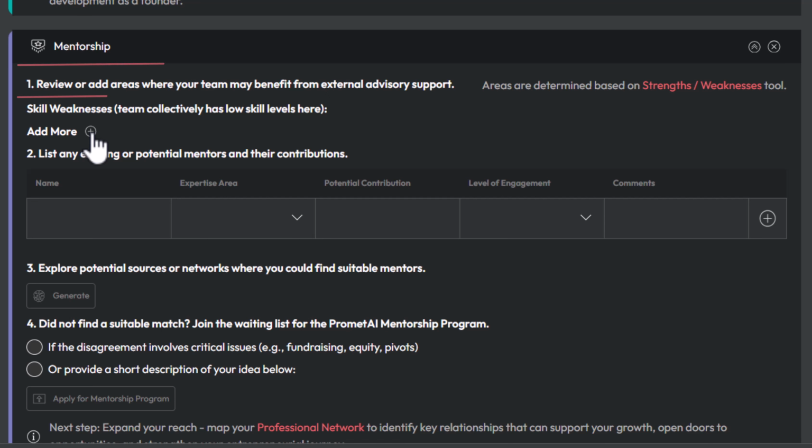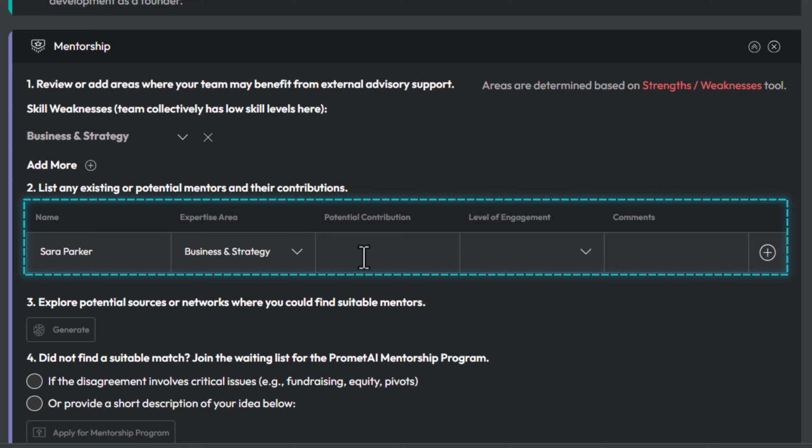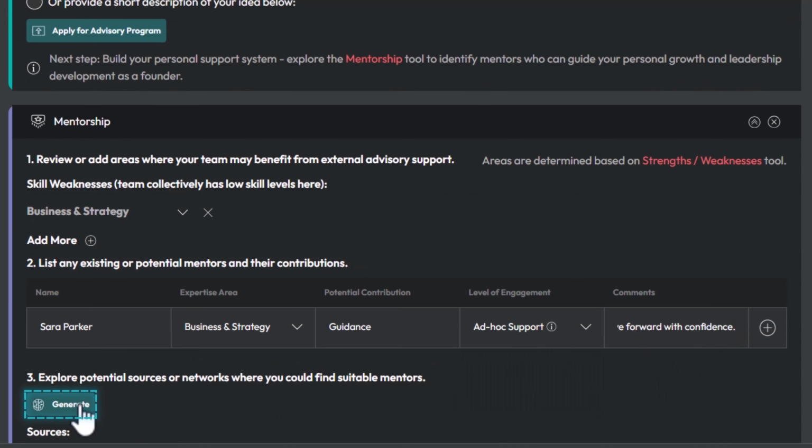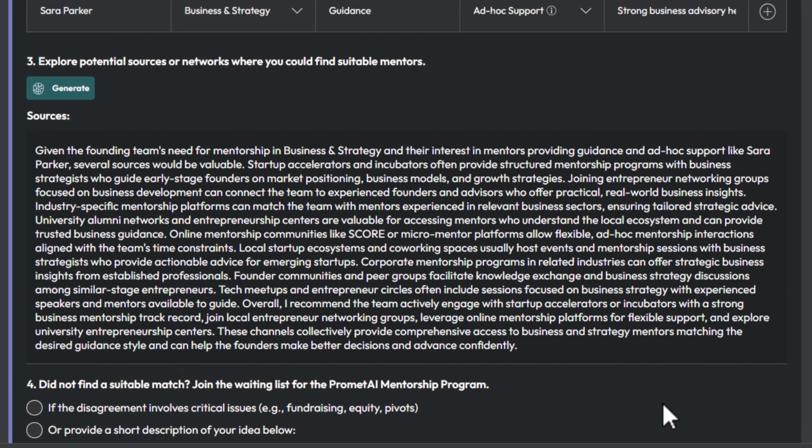In the Mentorship section, you can define your team's shared weaknesses. After filling in the details, generate a list of potential sources or networks. Your advisory and mentorship network, clearly mapped with PrometAI.